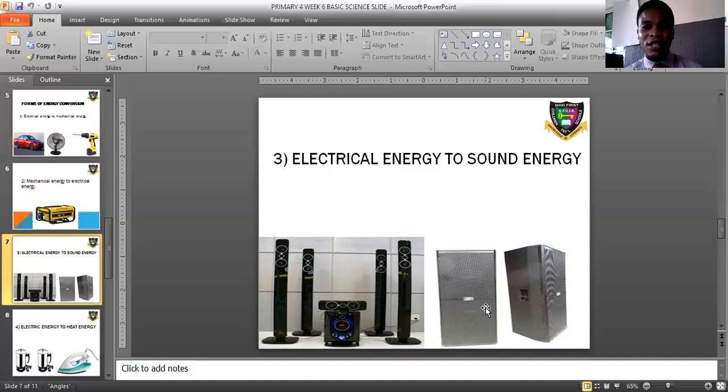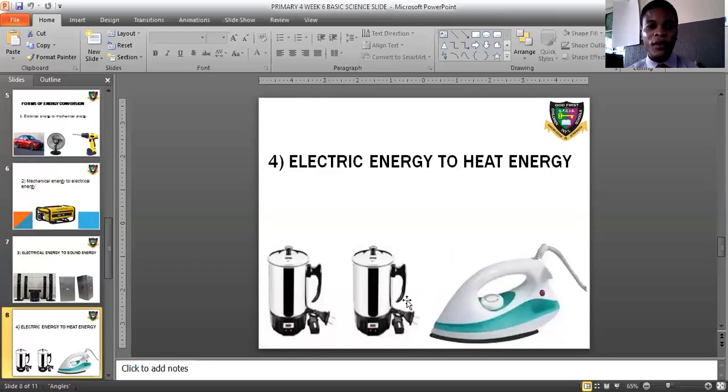And this sound is what we know as sound energy, which means that you have converted electrical energy to sound energy. So in a nutshell, these devices are electrical devices, but when you plug them in and put them on, they produce sound. And this sound is what we know as sound energy. So invariably they are converting electrical energy to sound energy. Is that understood? Now let's move to the fourth one.